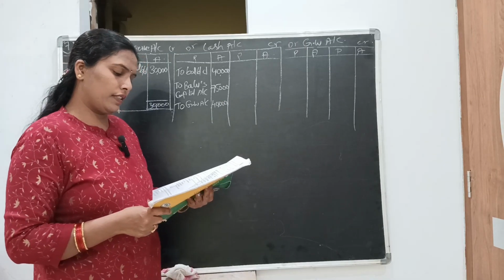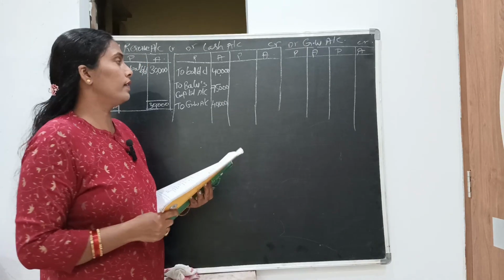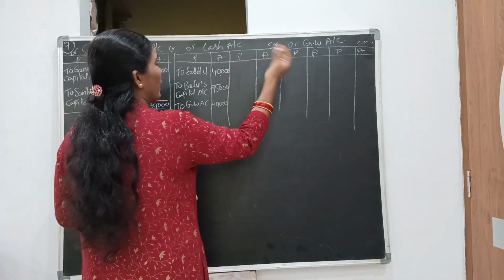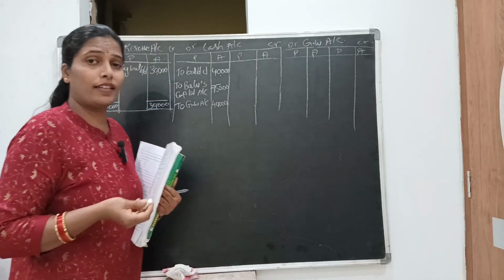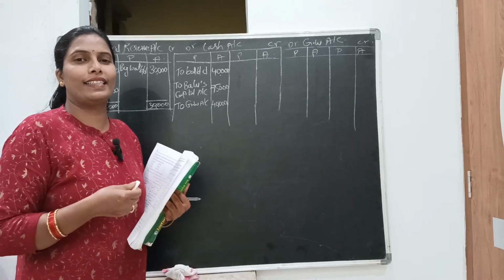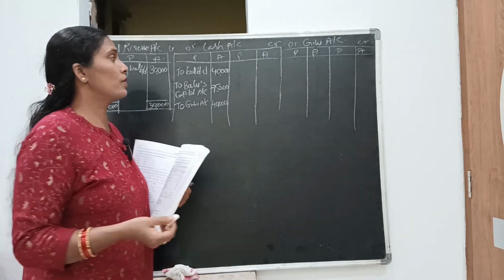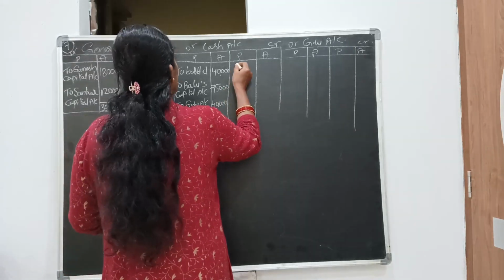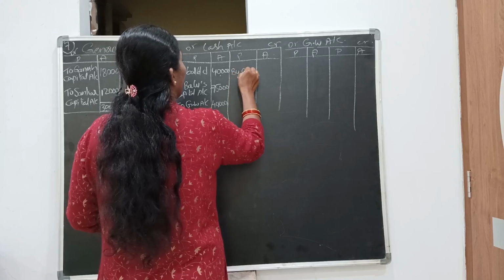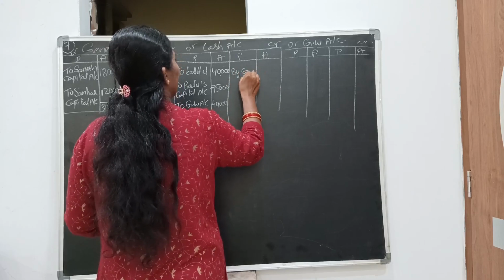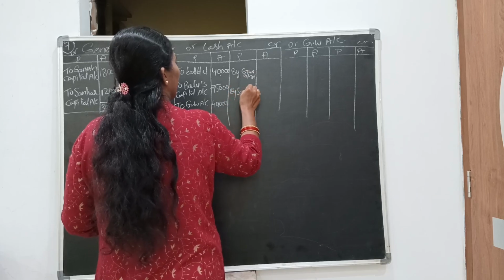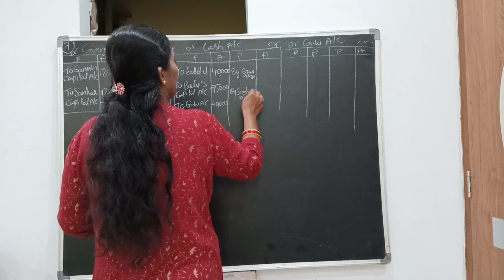The amount of goodwill is withdrawn from the business by old partners. This goodwill is withdrawn by old partners, which means cash is going out. What is the journal entry for that? Old partners' capital account debit to cash. To cash means we are crediting the cash. Cash is going out of the business. So here the old partners are Ganesh and Shankar, so by Ganesh account and by Shankar account.